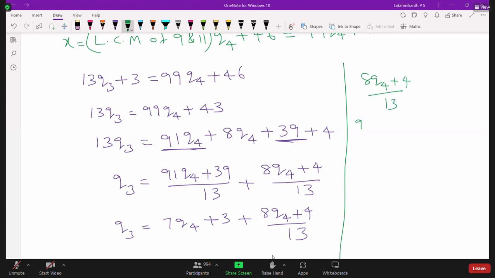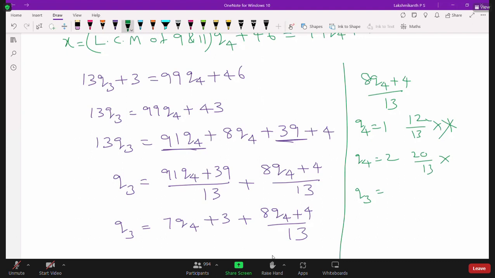See, you take Q4 is equal to 1. What you will get? 12 by 13. This won't satisfy. Q4 if you take 2, 8 into 2, 16 plus 4, so 20 by 13. This will not satisfy. Q4 as 3, 8 into 3, 24 plus 4, 28, it won't satisfy. 8 into 5, so 40 plus 4, 44, it won't satisfy.